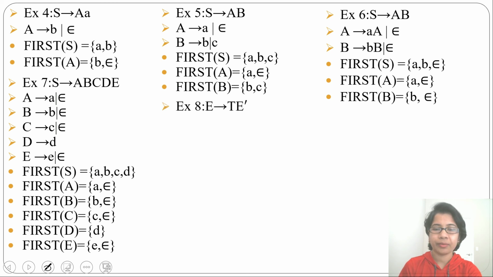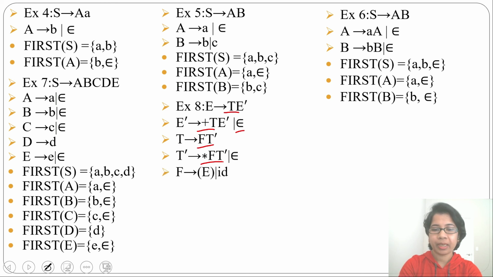Next, example 8. From E we derive T E dash. Then from E dash we derive plus T E dash or epsilon. Then from T we derive F T dash. Then from T dash we derive multiplication F T dash or epsilon. Then from F we derive bracket E or ID. Now what will be first of E? First of E will be first of T. Now what is first of T? First of T will be first of F. So what is first of F? First of F will be start bracket and ID. So first of E will be start bracket and ID.